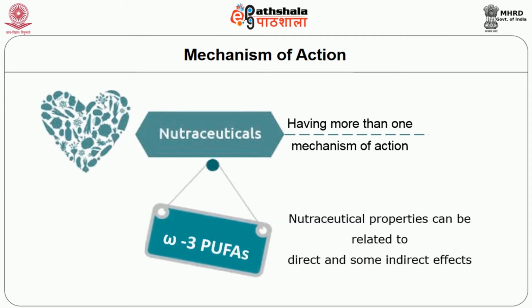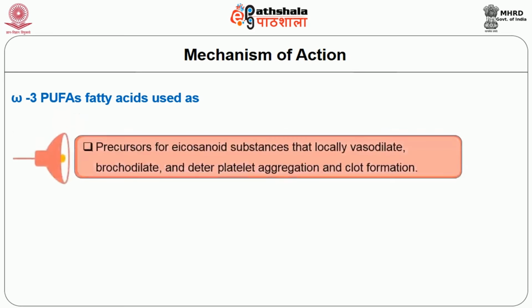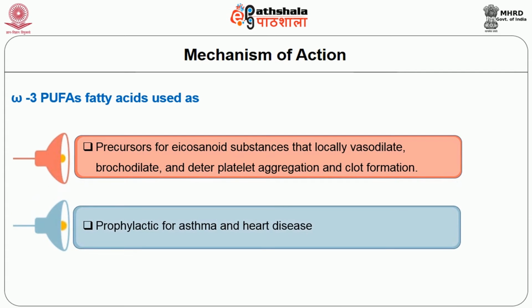One such nutraceutical is omega-3 PUFA or omega-3 polyunsaturated fatty acid. Their nutraceutical properties can be related to direct and also some indirect effects. For example, this fatty acid is used as precursors for eicosanoid substances that locally vasodilate, bronchodilate and deter platelet aggregation and clot formation. The second function is they also can be prophylactic for asthma and heart disease.